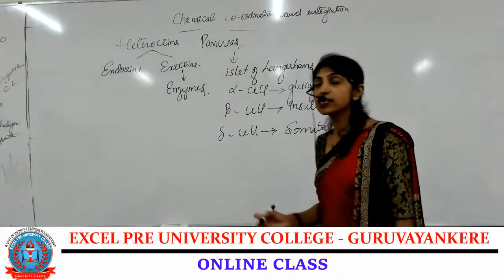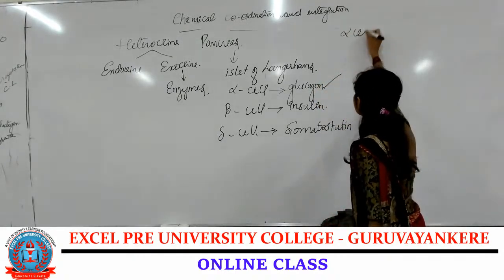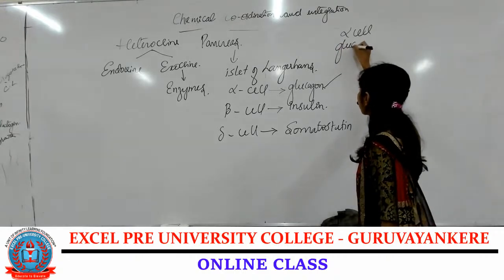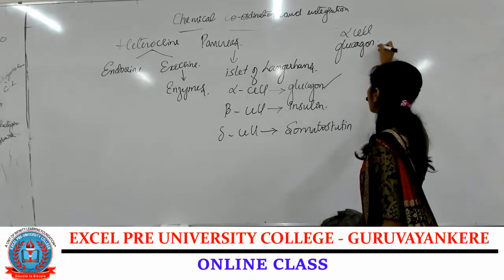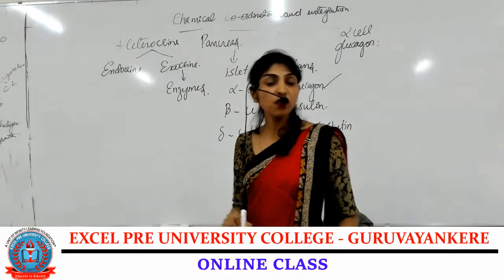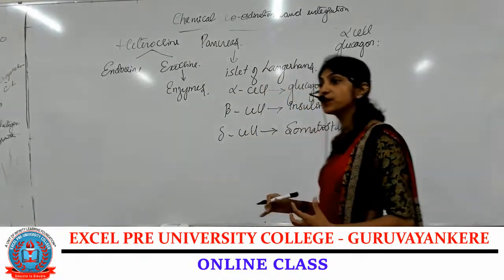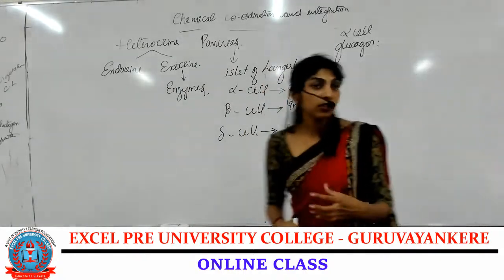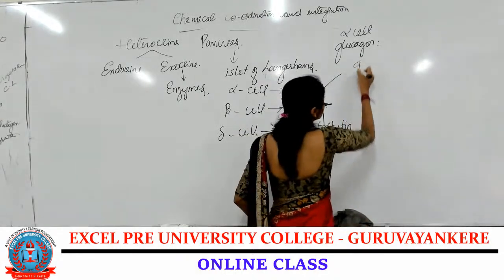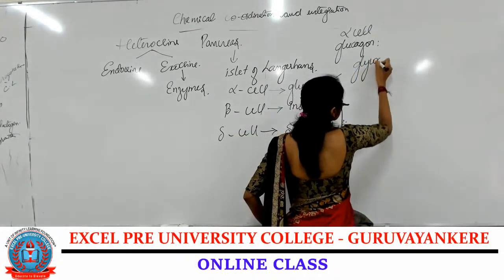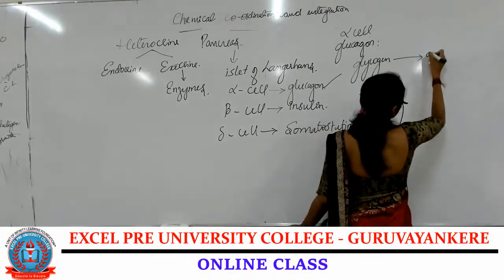Okay. Now coming to the alpha cell. What does it secrete? Glucagon. The main function of glucagon is that it converts glycogen into glucose.